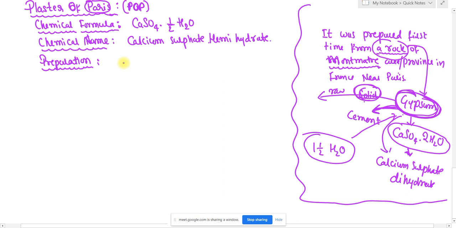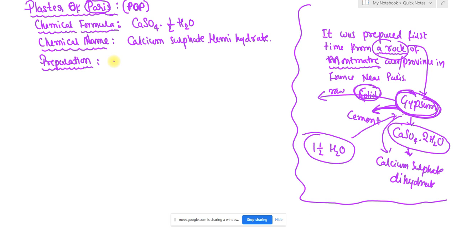From which raw material is plaster of Paris prepared? Plaster of Paris is prepared from gypsum. Gypsum is a mineral of calcium. Remember, a mineral of calcium, found in the earth's crust. Its chemical formula is CaSO4.2H2O and its chemical name is calcium sulfate dihydrate. Now I am going to tell about the preparation.